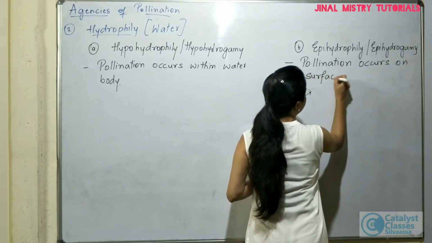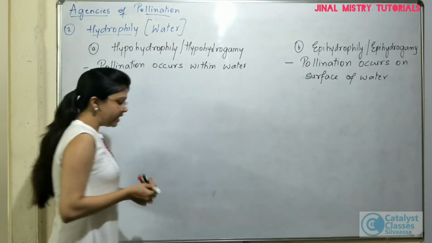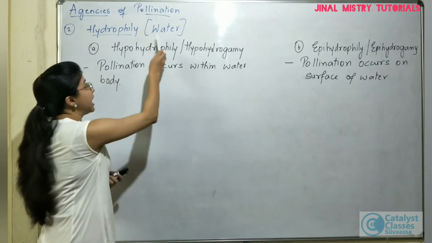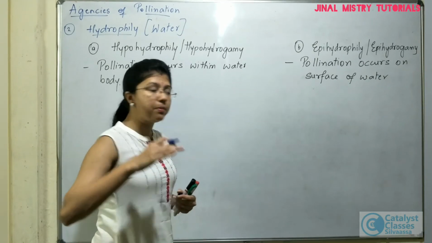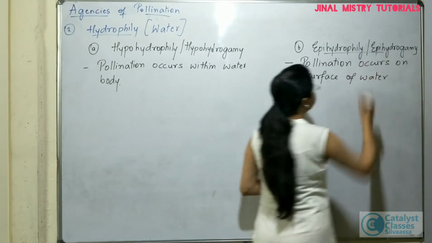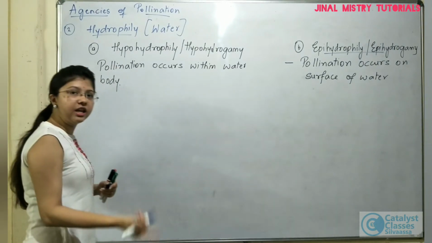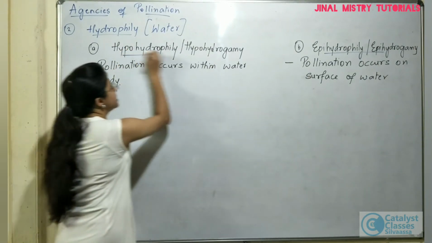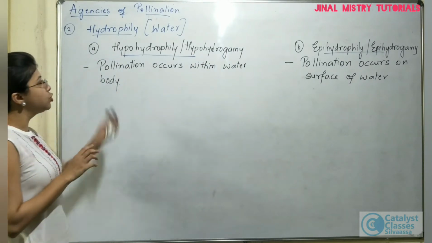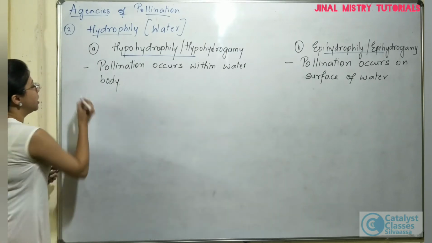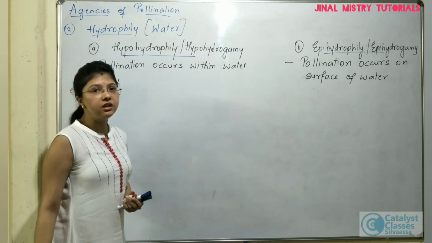So remember, in epihydrophily the pollinating agent is water only, but the process of pollination is taking place on the surface of the water body. Whereas in hypohydrophily, again the pollinating agent is water, but it is taking place inside the water body. So these are the two types of pollinating mechanisms when water is acting as a pollinating agent.